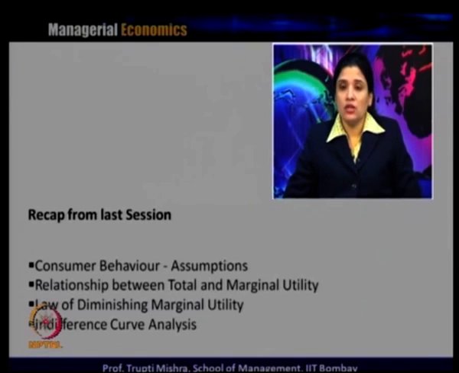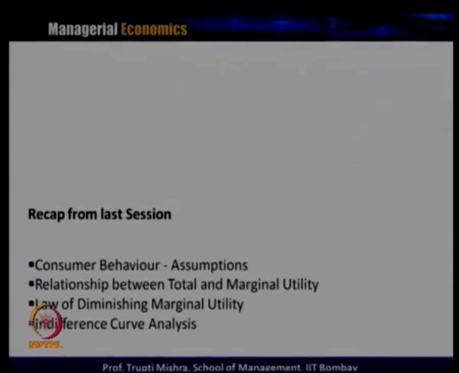Then we introduced indifference curve analysis, which is a part of ordinal utility analysis, and discussed the different properties of indifference curves. Then we covered the rate at which goods get substituted for each other, the marginal rate of substitution, and the different kinds of indifference curves when the nature of goods differs, like complementary goods or substitute goods.